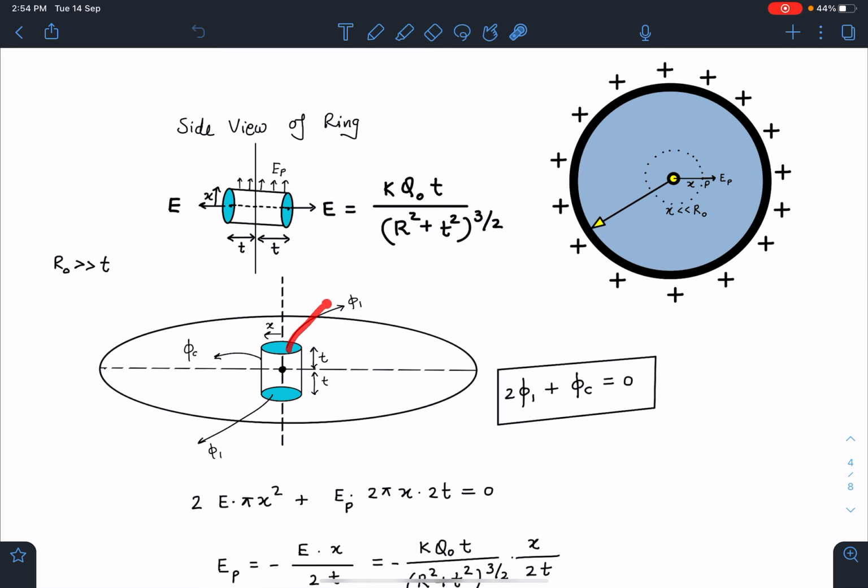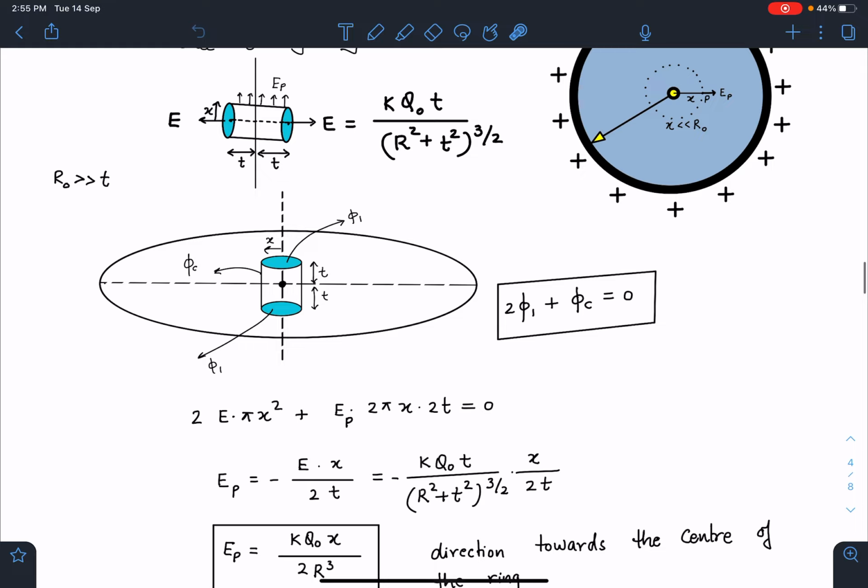Now you can see the phi 1 value is E times pi x square. The reason is that this E can be assumed to be almost constant on these surfaces, and this t is very small. So this radius is x, so pi x square. And here EP into 2 pi r L logic we are applying, so 2 pi x into 2t, and that sum should be 0.